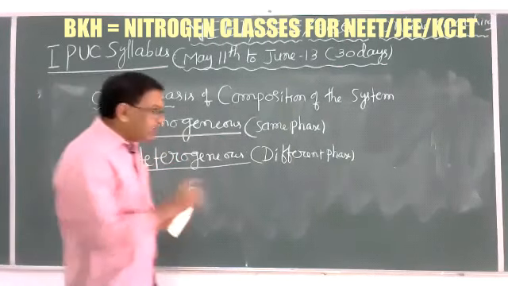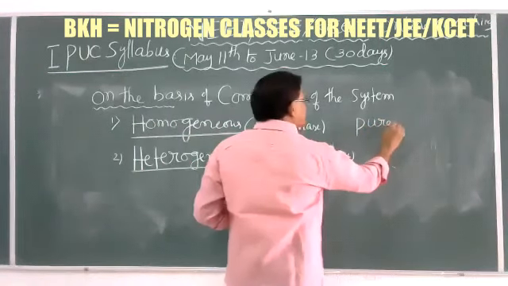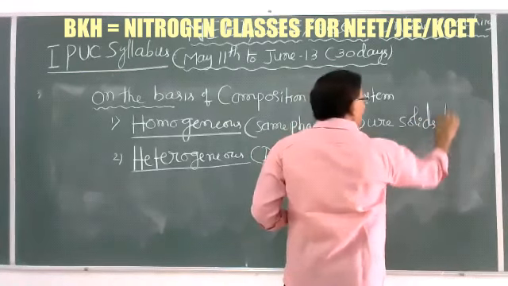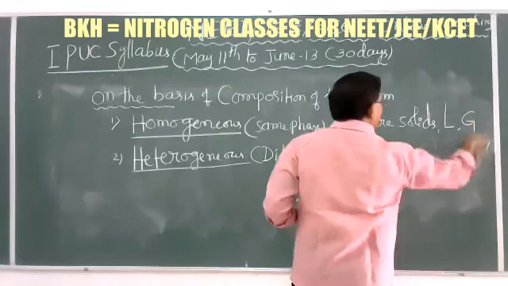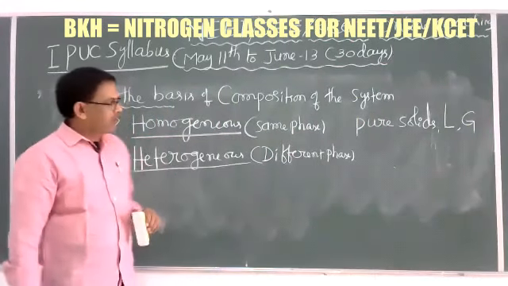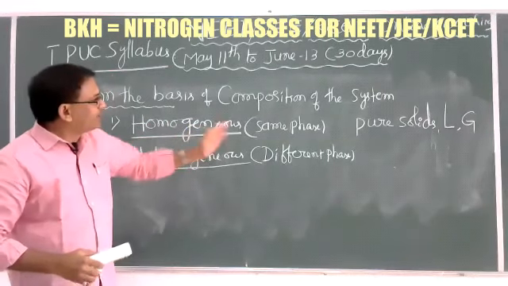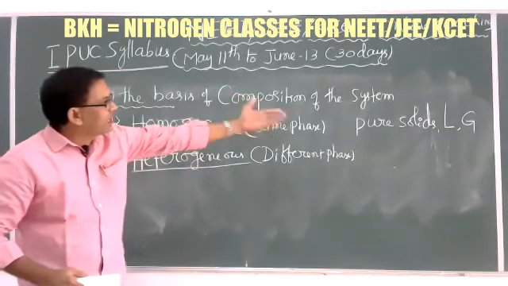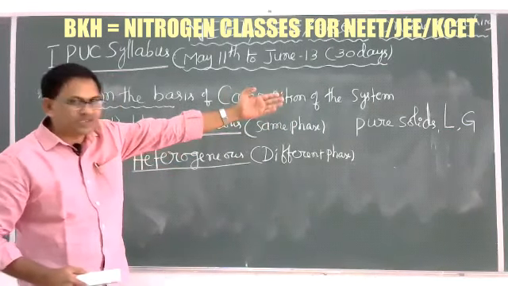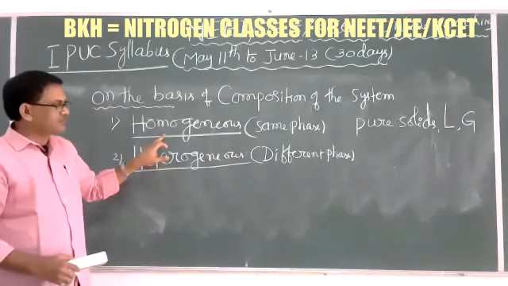And also, pure solids or liquids or gases are the best examples for a homogeneous system. It is a type of system in which the same type of composition, the same type of particles, are uniformly distributed throughout the system. That is called a homogeneous system.